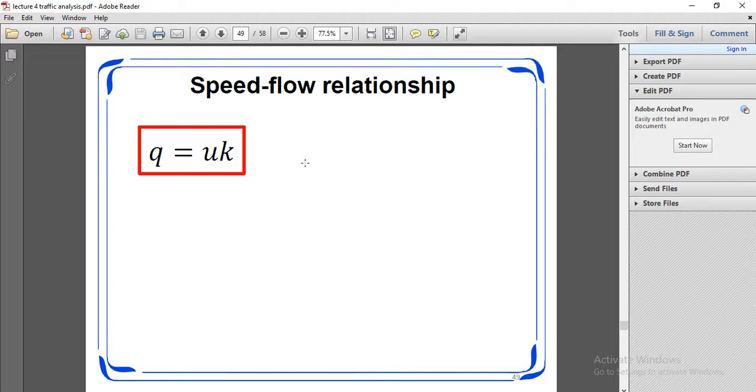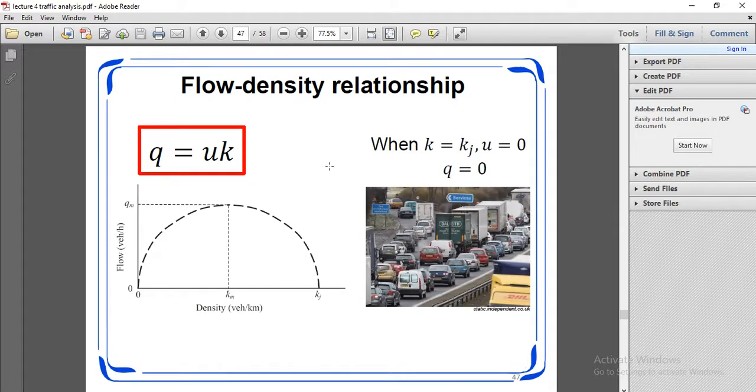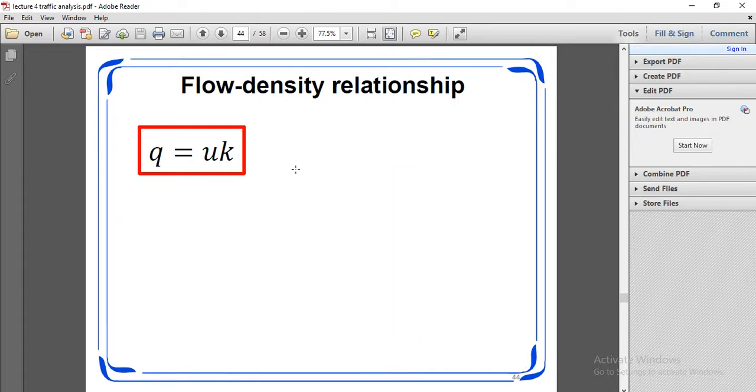Free flow speed, flow, density, jam density.